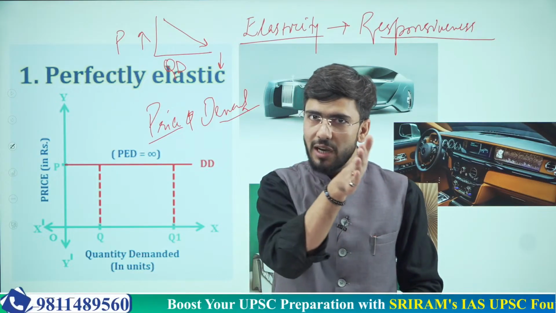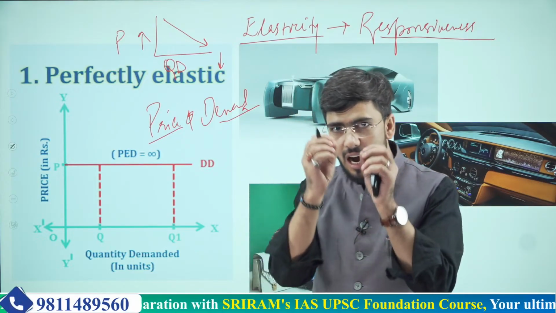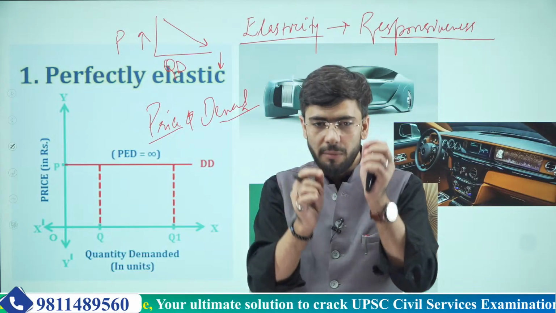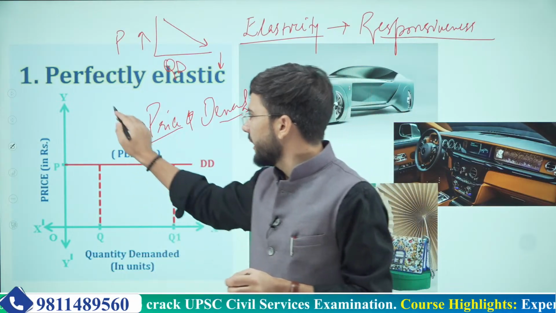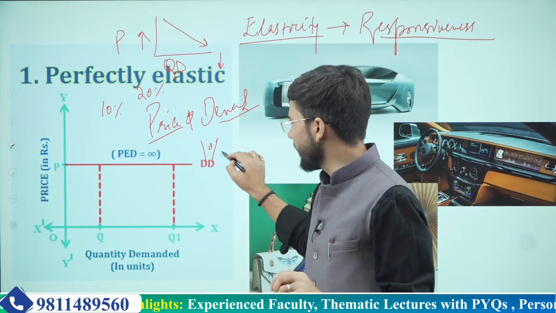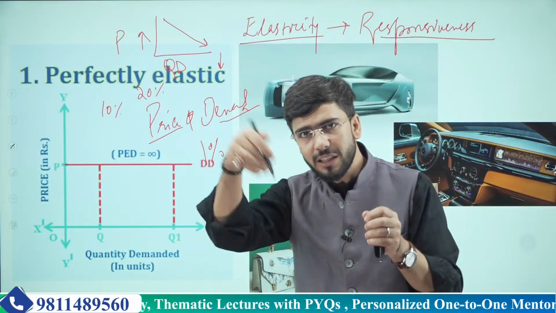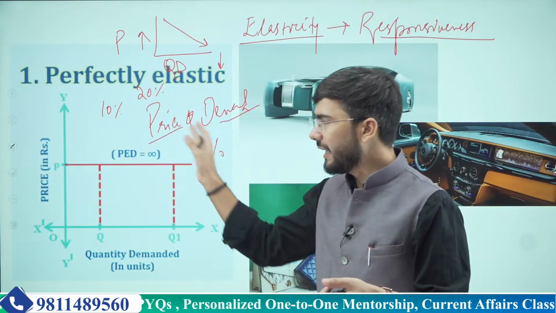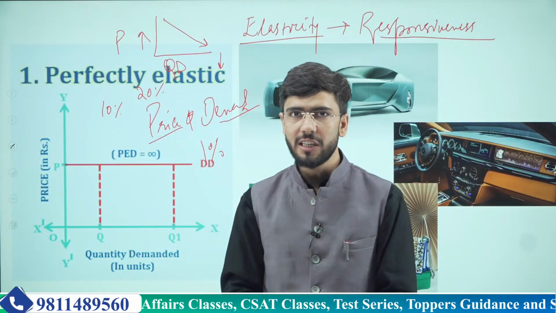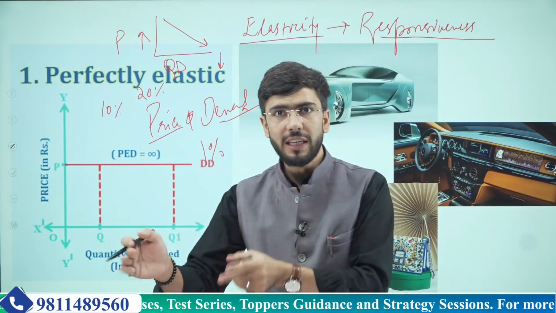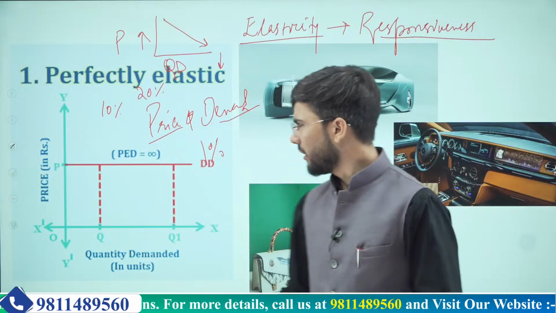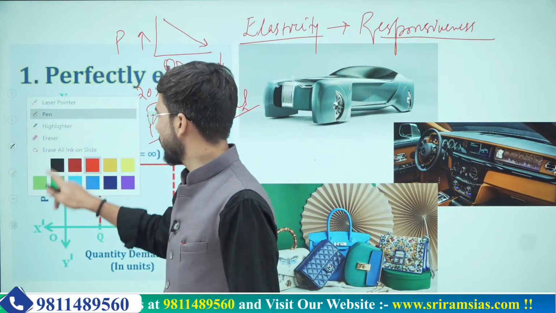Now we also need to understand how much change there would be in this curve if price increases by just 10%, 20%, or just by 1%. How much change would there be in the demand of the same product? That is why we will be reading 5 types of elasticity, whether perfectly elastic or inelastic, relatively elastic, totally inelastic or relatively inelastic, or unitary in nature. I'll simplify it a bit more.